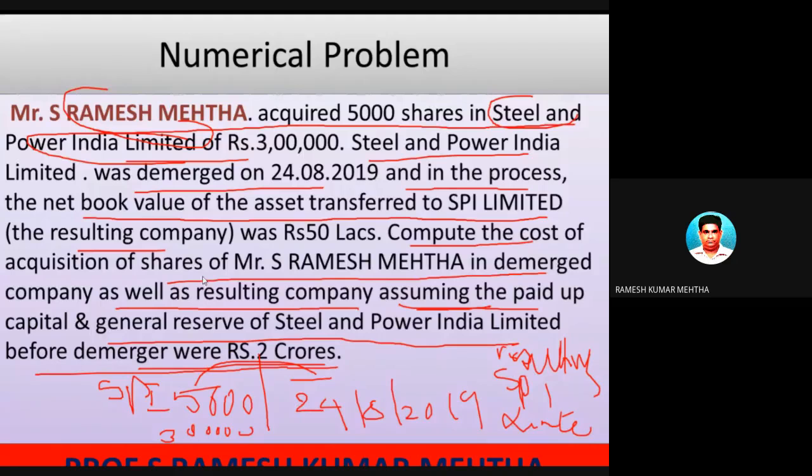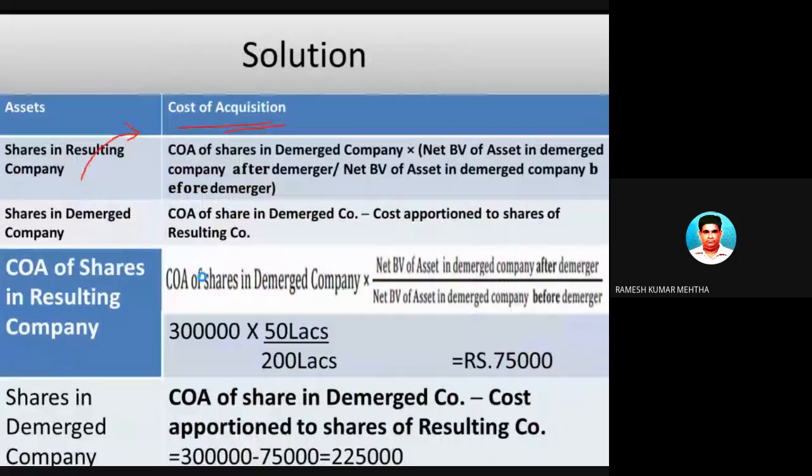To find that out, we have a formula. The formula is cost of acquisition of shares in the demerged company into net book value of the asset in the demerged company after demerger by net book value of the asset in the demerged company before demerger.